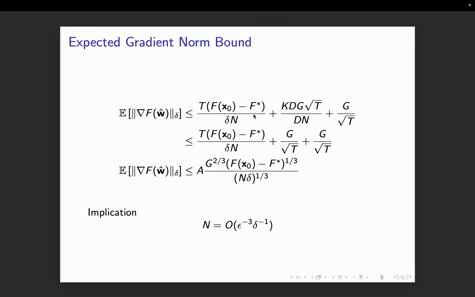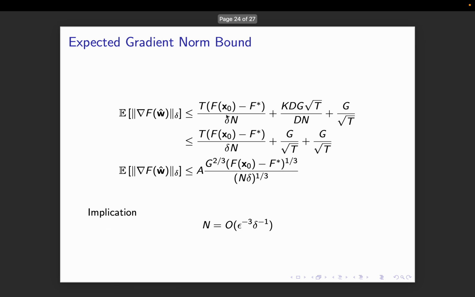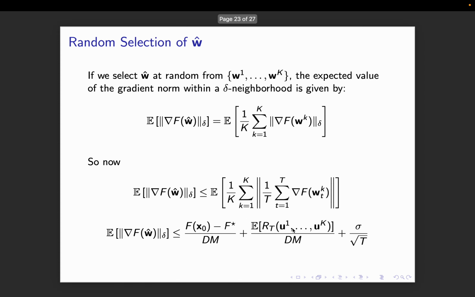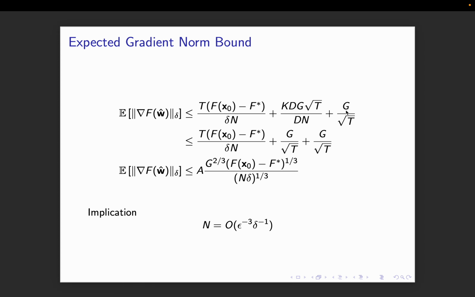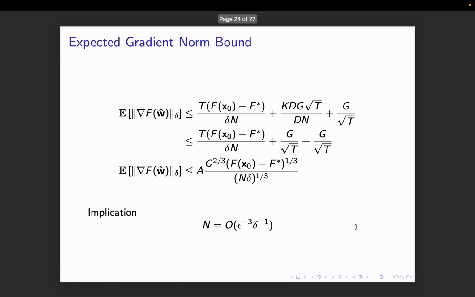Now let me put some values in. I put d as delta over t, so this becomes delta over t, whatever the difference was between the initial point and the global minimum. I put my regret as k d g root t, and this is my standard deviation of the stochastic gradient from its average, but it's always less than the norm of the stochastic gradient, right? So let's look at this.